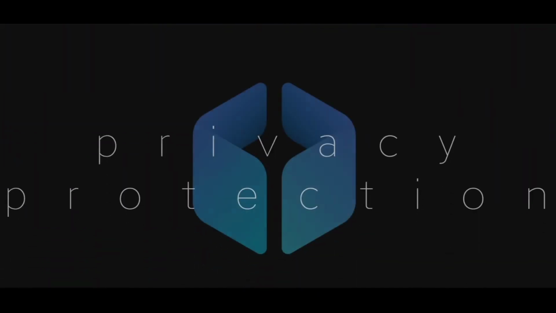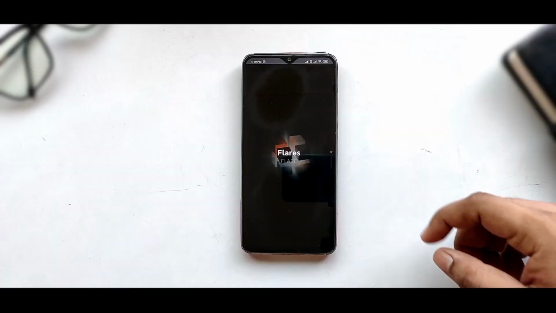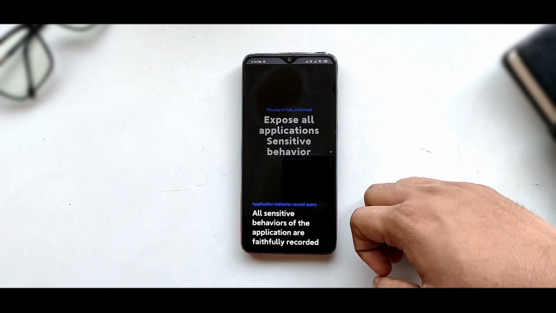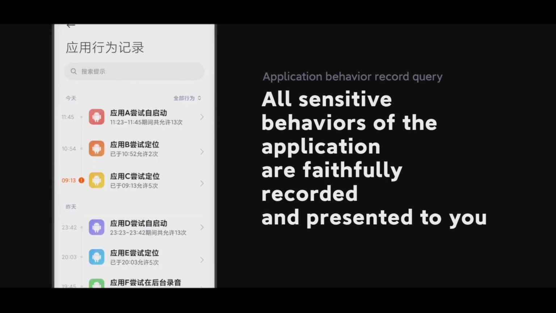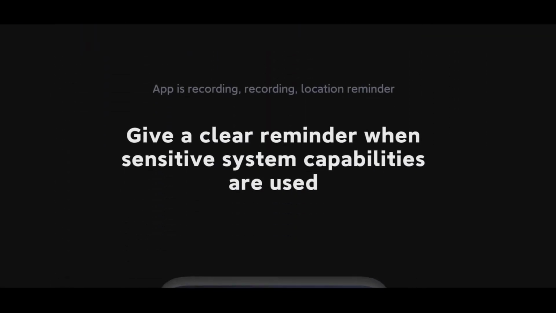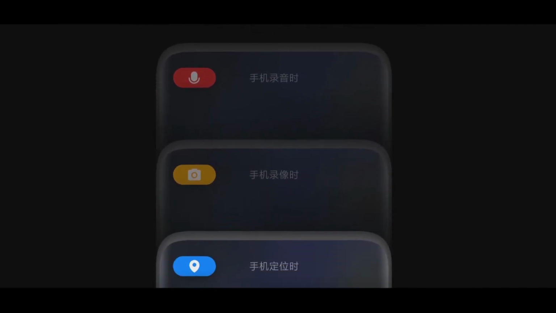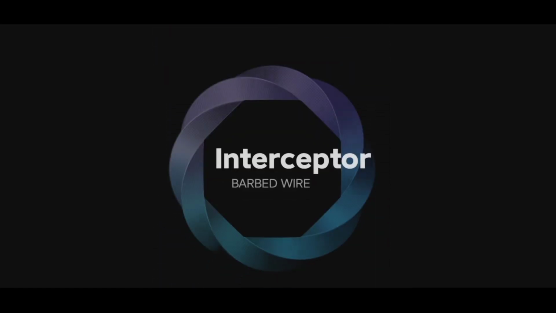As I told you in my last video, privacy protection is done more by MIUI. It is launched here. As a player, you can get the behavior of every single app. If talking about WhatsApp, the data usage, permissions accessed, every data can be found in here. In short, you can overall check the behavior of your app. Moving forward, if any app wants the location, voice or any permission, then you can get the notification with a big icon.